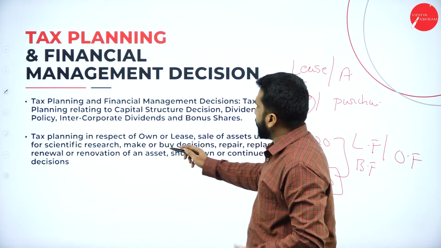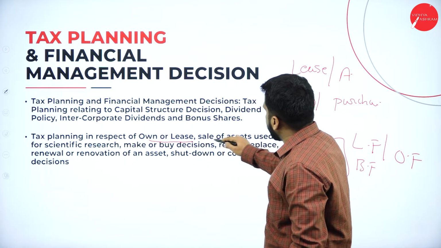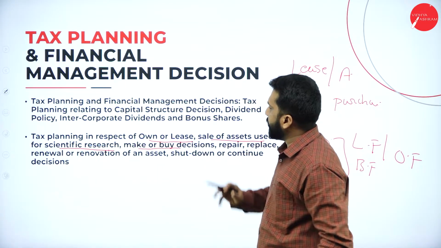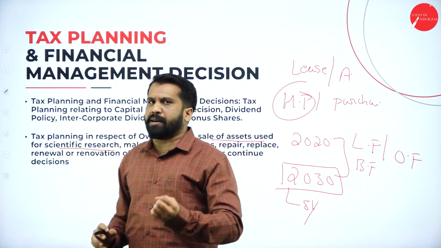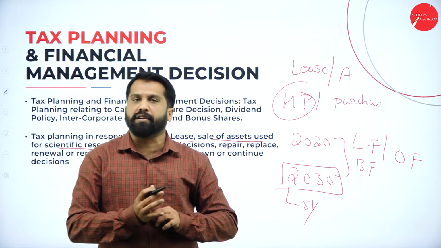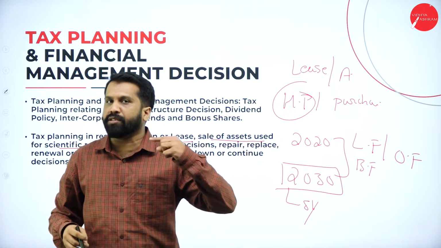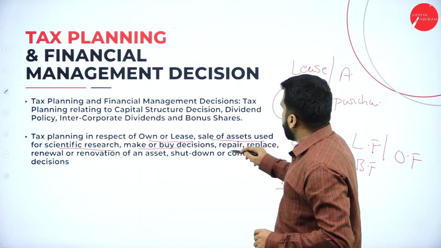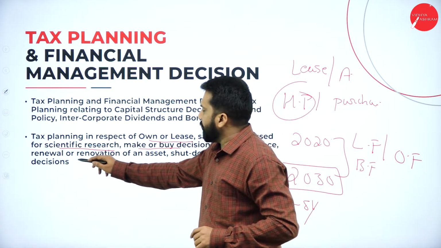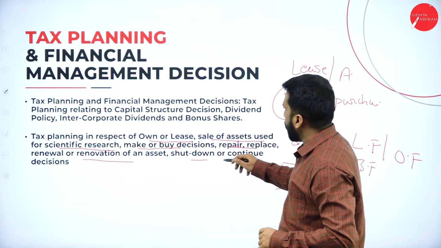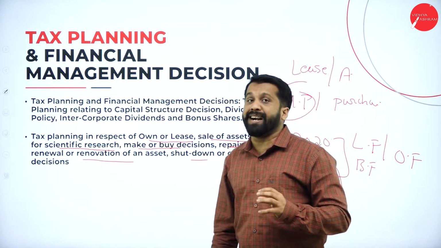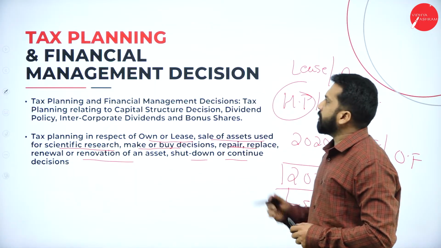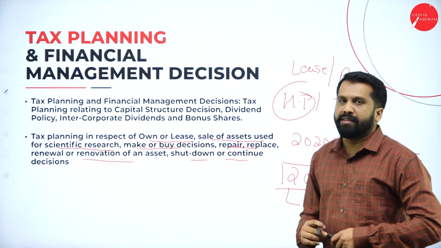See, tax planning in respect of own or lease, sale of assets used for scientific research, make or buy. See, you have manufactured something, and you have something extra for that. Should you only manufacture or else buy from outside? Make or buy decision. Repair or replace, renewal or renovation, shut down or continue. These are your managerial decisions. Hope you are clear? Yes. These are tax planning and financial management decisions.